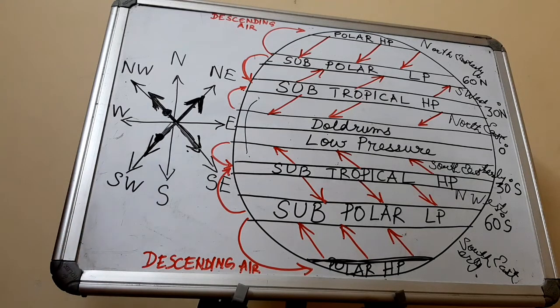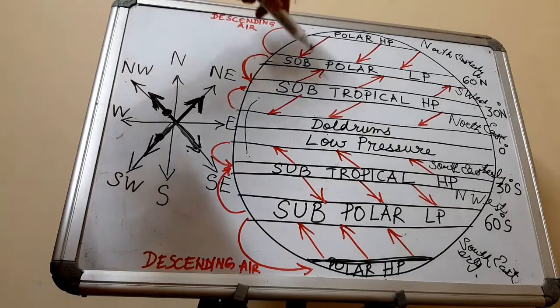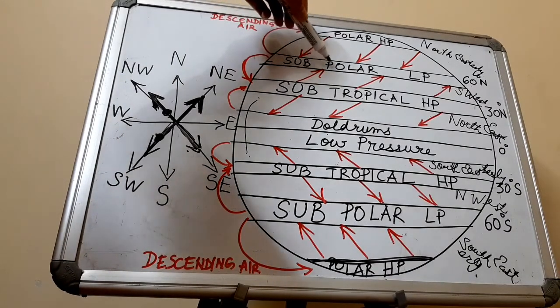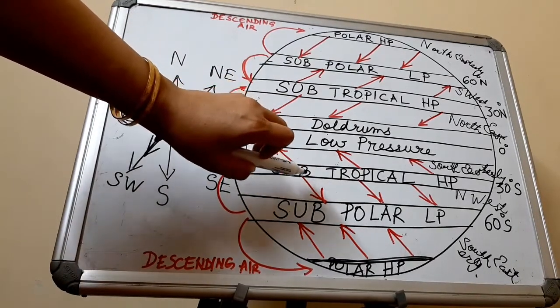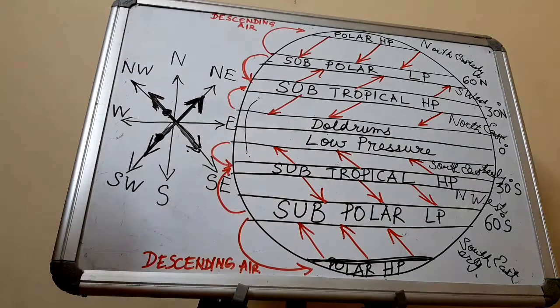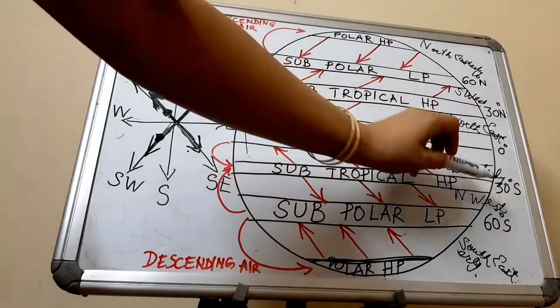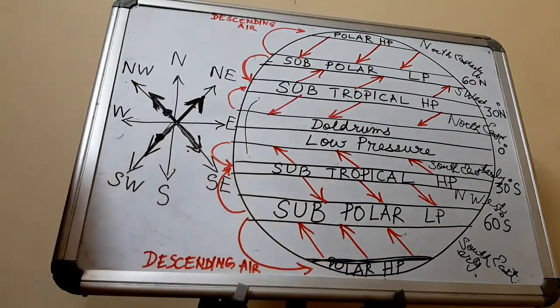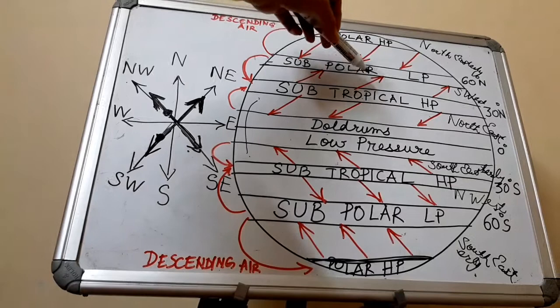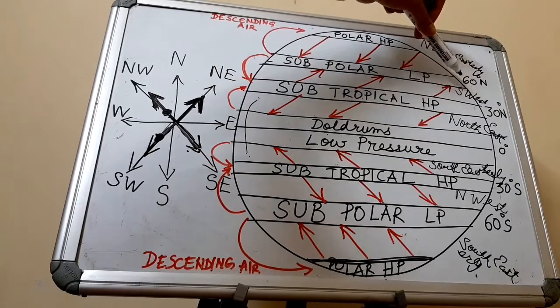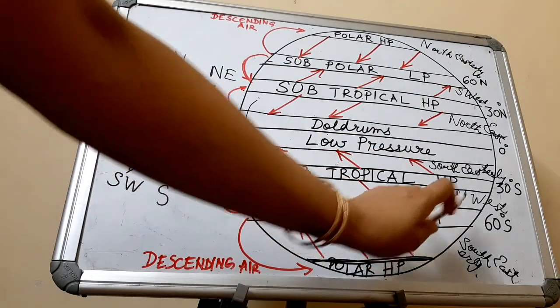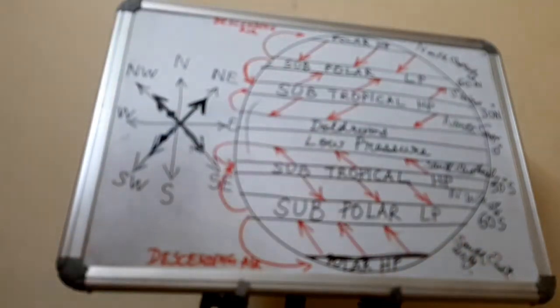Then the next set of winds that I had explained to you, these winds which are blowing from subtropical high pressure to subpolar low pressure, and similarly in the southern hemisphere also from subtropical high pressure to subpolar low pressure, they are called westerly winds. And these winds are blowing between 30 and 60 degrees north and 30 and 60 degrees south, as you can see. Now the winds in the northern hemisphere, the direction is southwest, so they are called southwesterly in the northern hemisphere and northwesterly in the southern hemisphere. Just see, we had just found out their direction.